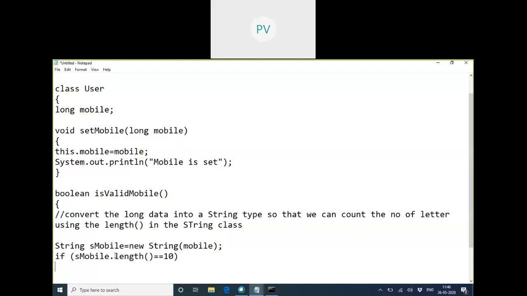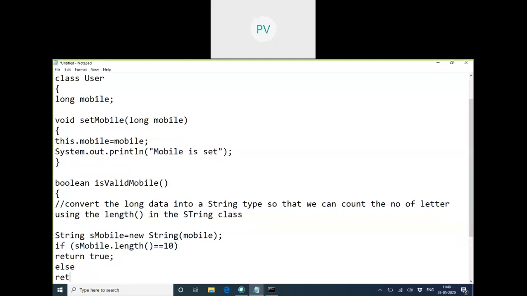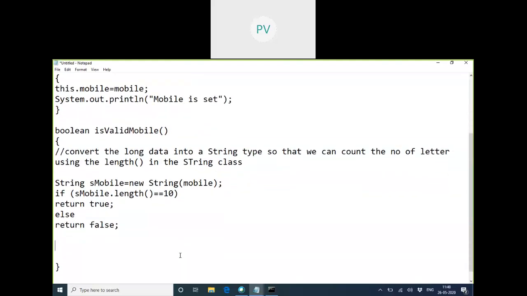Now I just want to count how many of them are there using the predefined function length. So if the mobile's length is equal to 10, I can say return true. It's a true value. Else return a false value. Means if it's either more or less, I should return a false value. This is one logic. The second logic is using the numeric.